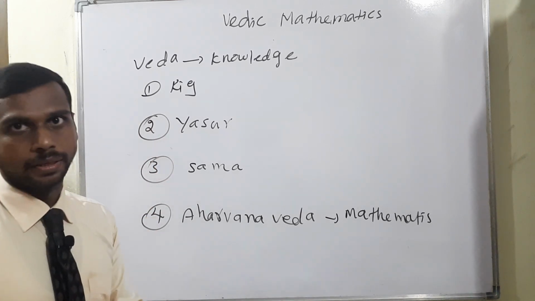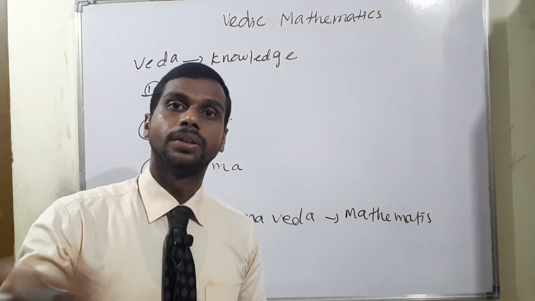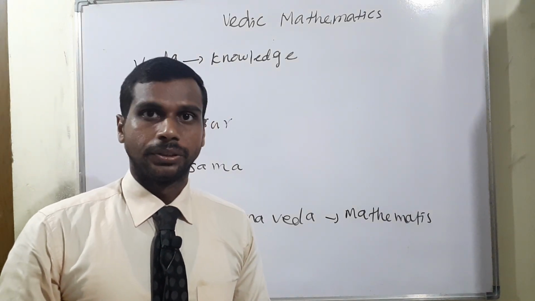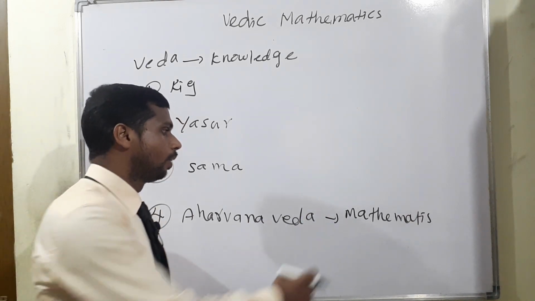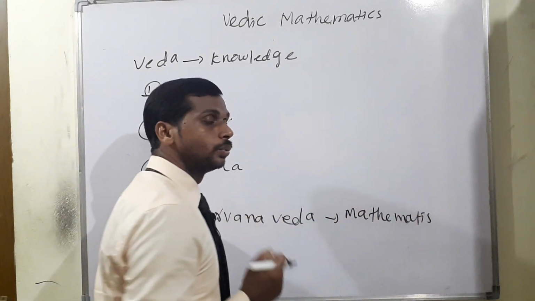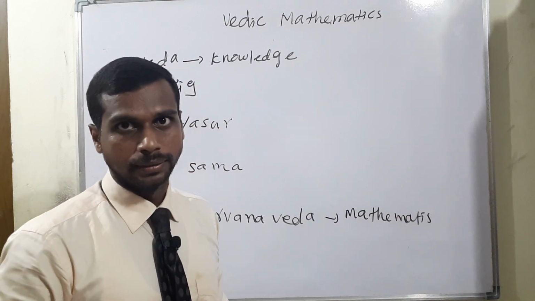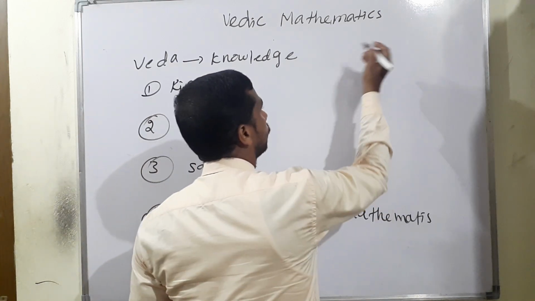There are different types in addition also, especially in Vedic mathematics, as I already told you. Here there are sutras. Sutra means a formula, isn't it? Totally 29 sutras are there.